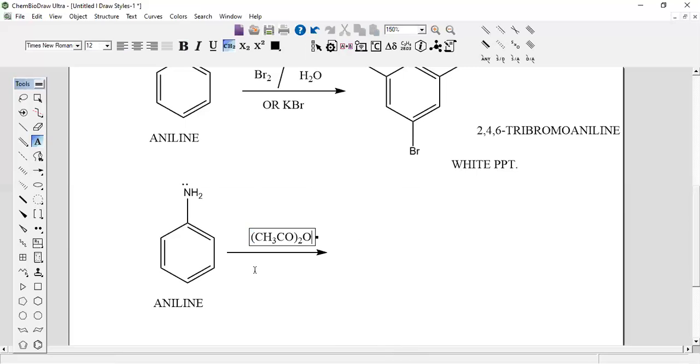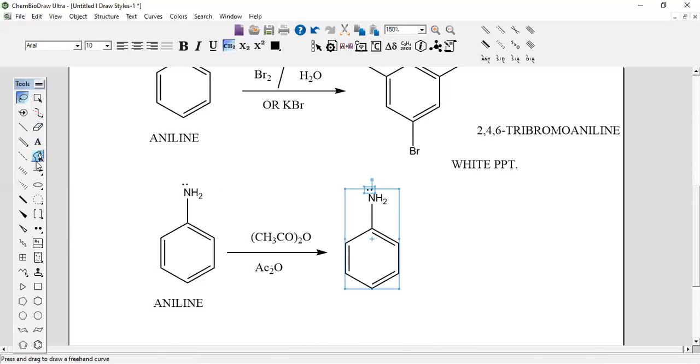Now what may it be? Generally it is represented as Ac2O. Can anybody tell me what is the name? It is acetic anhydride. Whenever it is treated with this acetic anhydride, here we get an acetanilide compound. Here this is formed, and instead of one hydrogen, you will get COCH3 here.